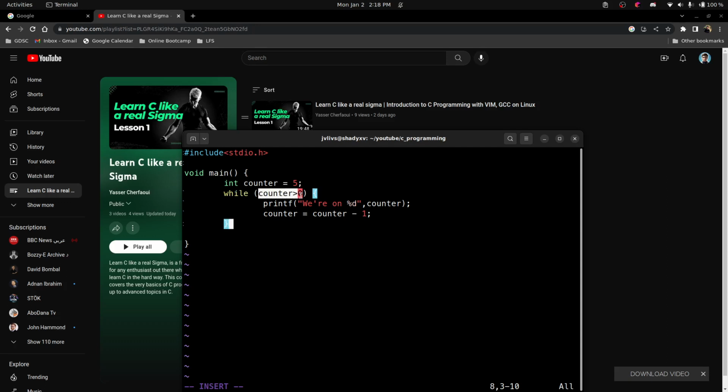So I have the counter here. It says as long as you are greater than 0, keep going. Here the counter is at 5, so 5 is greater than 0, so it's going to execute this block. It's the same way as the control structures that we learned in the previous lesson. Here it says we are on %d, and this %d, as I mentioned in the string formatting lesson, which is the previous lesson, replaces the counter value. So if I want to print the counter's value here, I just put %d and put the counter after a comma as the second argument of the printf function.